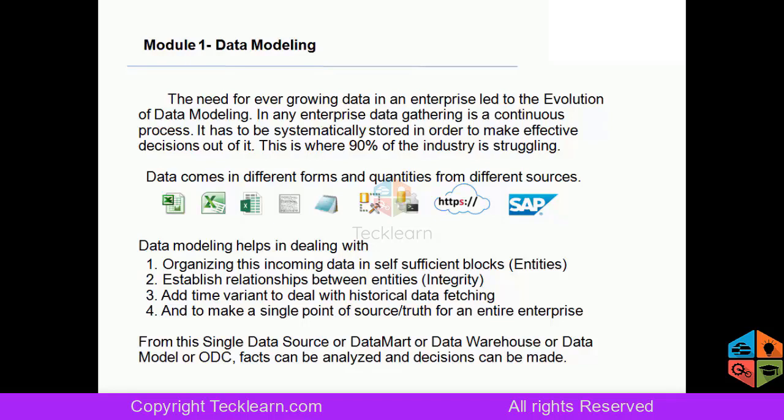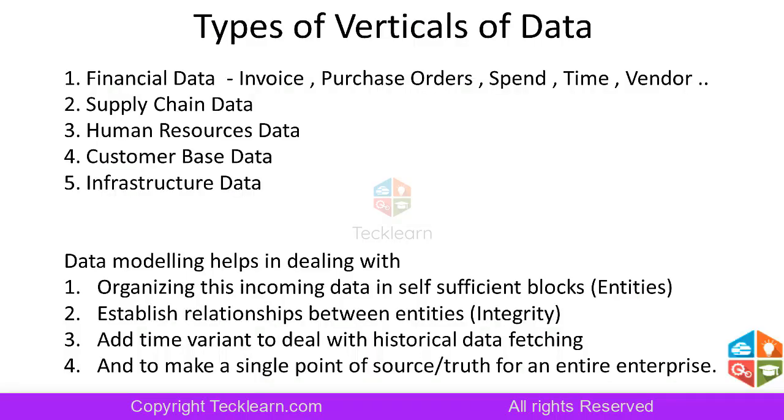So here I have 4 points that will cover the definition of data modeling in the most industry relevant way. First, to begin with understanding data modeling, we have to understand entities. The data which is coming should be made into an entity, a self-sufficient entity. When I was telling you about different verticals of data that may come in, here you see I have different verticals of data. Don't confuse this with entities. These are not entities.